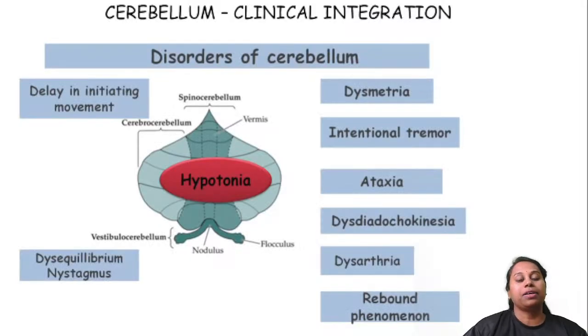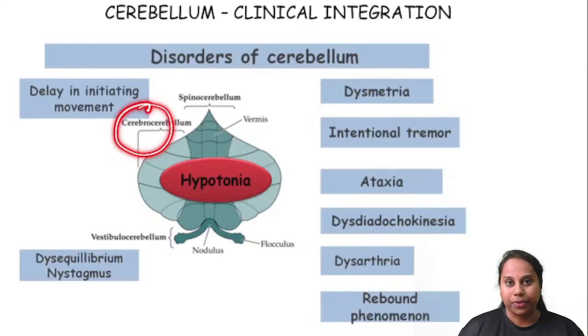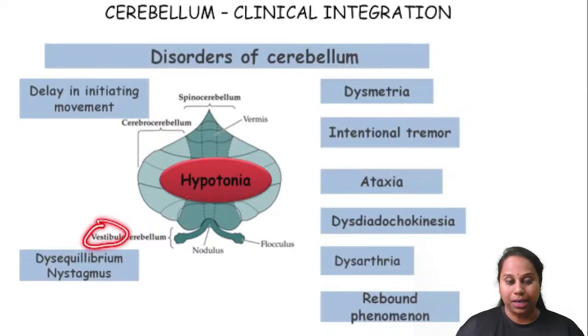What are the diseases related to the cerebellum? Let's learn about the disorders related to the cerebellum. Once we know the parts of the cerebellum, then the disorders become very simple. Cerebrocerebellum, planning. If there is something wrong with the cerebrocerebellum, planning is affected. This is called delay in initiating movement. Vestibulocerebellum is related to balance and equilibrium. If something is wrong with this, disequilibrium occurs and eyeball movements are affected, which is called nystagmus.